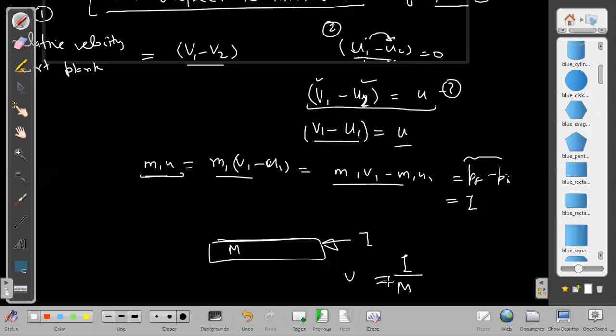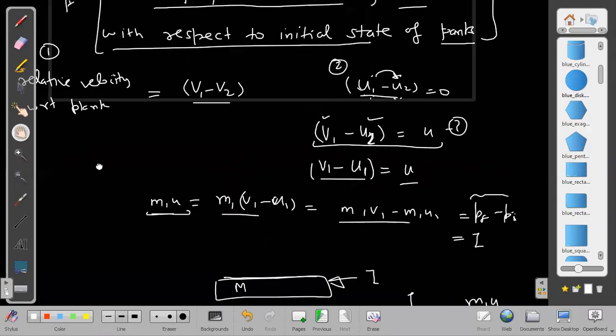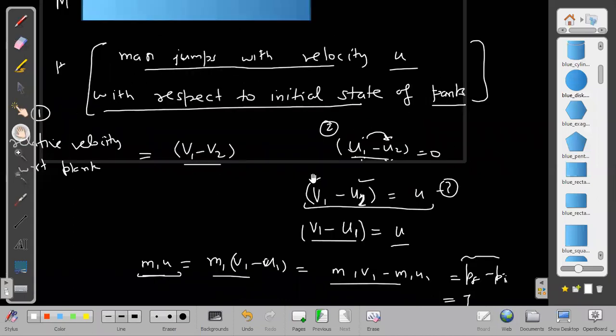So can you answer this question now? What will it be? It will be just m1 into u divided by m. That will be the speed obtained by the Planck. Very simple. So what he means when he says with respect to the initial state of Planck is that he can also say with respect to his own initial state, because his initial velocity matches the initial velocity of the Planck. So the man jumps with velocity u with respect to his own initial velocity. It means the final velocity of man minus the initial velocity of man is equal to u. That is given to us.